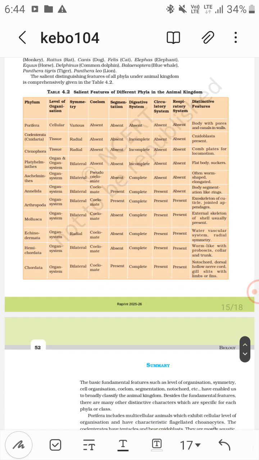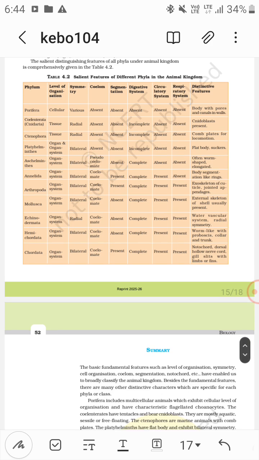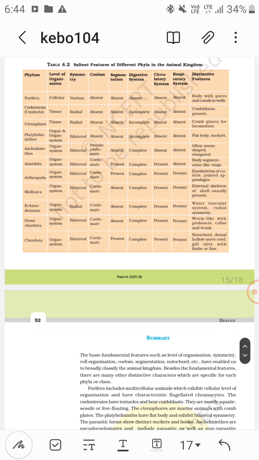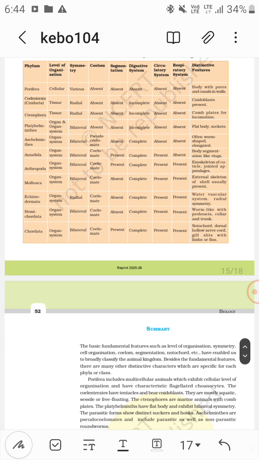Now see in the chart, there are salient features of different phyla in the animal kingdom. See the segmentation present in Annelida, Arthropoda, and Chordata, right? And then the digestive system is complete first in Aschelminthes. Before that, Platyhelminthes has an incomplete digestive system, and circulatory system is absent in Aschelminthes. It is first seen in the annelids, that is closed circulatory system. And then the respiratory system is present first in Arthropoda, so it is absent in Annelida, right?